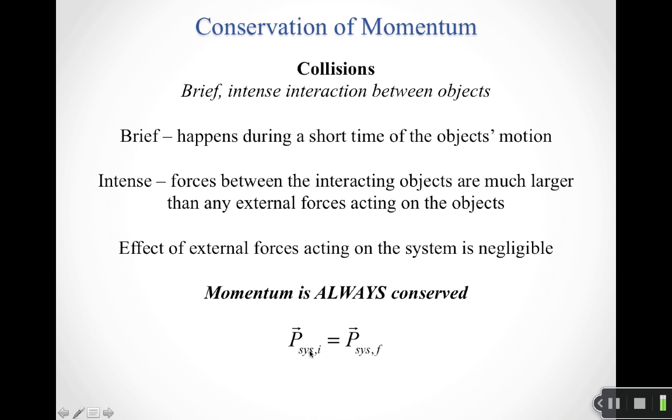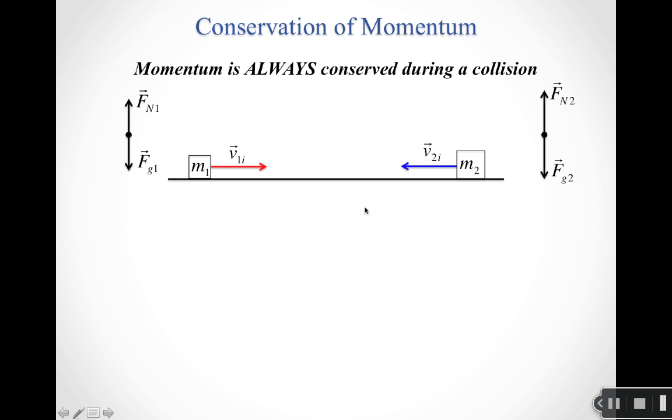So this tells us that the initial momentum of our system, which is just the sum of all the momenta of the individual pieces, has got to be equal to the final momentum of our system, which is just the sum of all the final momenta of the pieces. So again, momentum is always conserved during a collision.